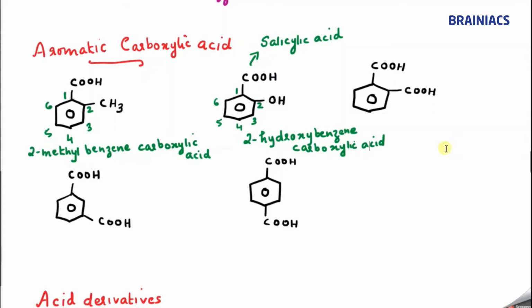Can anybody tell? Let me change the color. Its common name is, whenever COOH groups come in adjacent positions, we give this term: phthalic acid. Here the ph is silent. So phthalic acid. So what is the IUPAC name of this compound? You can number it very easily. 1, 2, 3, 4, 5, 6.